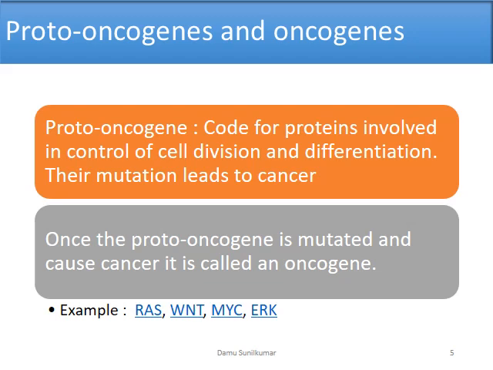Now the defective versions of these proto-oncogenes are what we call oncogenes, and they can cause a cell to divide in an unregulated manner. This growth can occur in the absence of normal growth signals such as those provided by growth factors. The key feature of oncogene activity is that a single altered copy leads to unregulated growth.